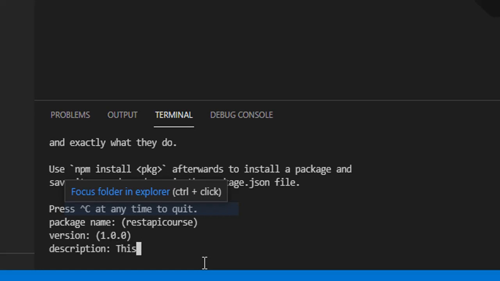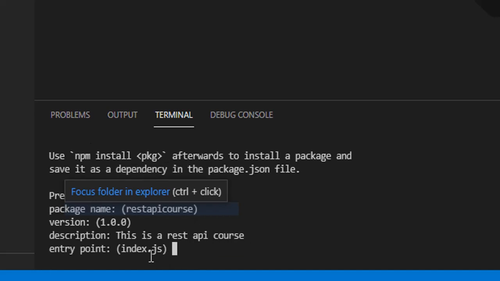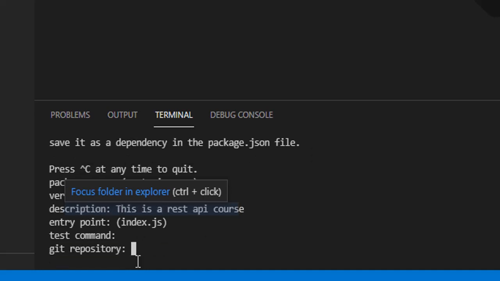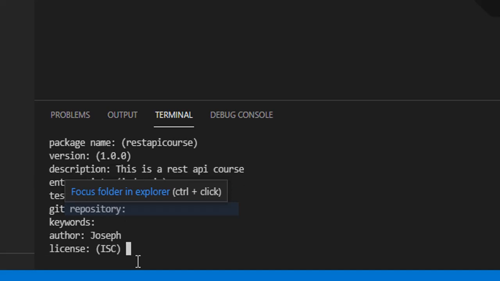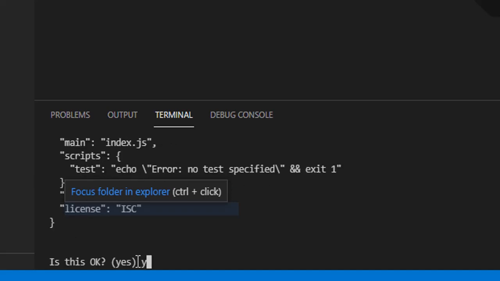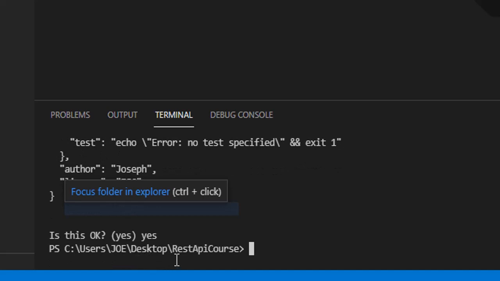In this description here, I'm going to write this is a REST API course. So I'm going to press enter on the keyboard. The entry point is going to be an index.js file. So I'm going to press enter. I press enter again. I press the enter key. And the author is going to be me, Joseph. So you see Joseph. I press enter again. I press enter. So you see, is this okay? Yes. And I press enter.